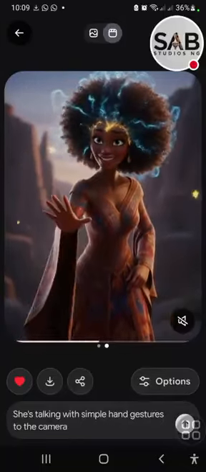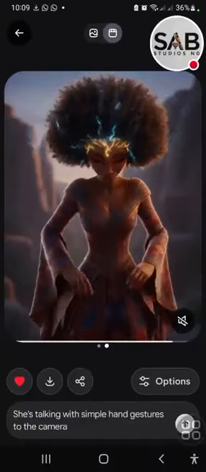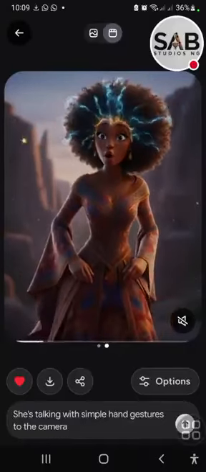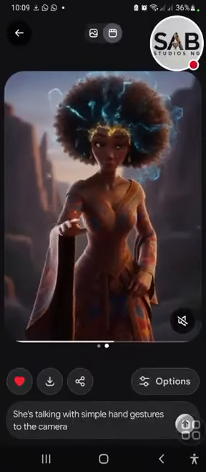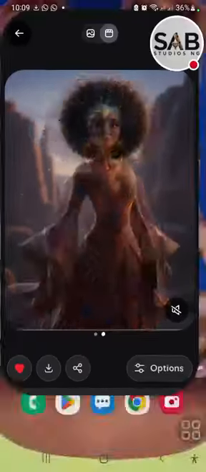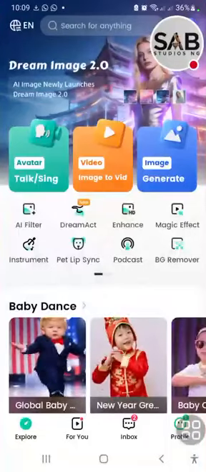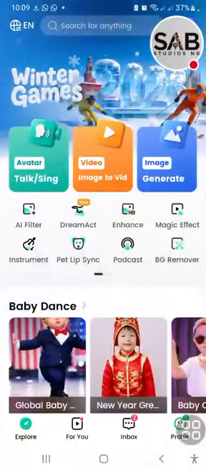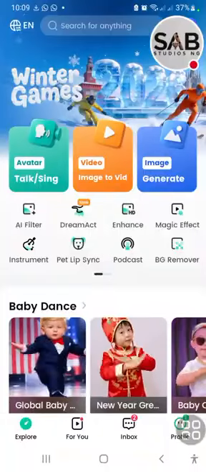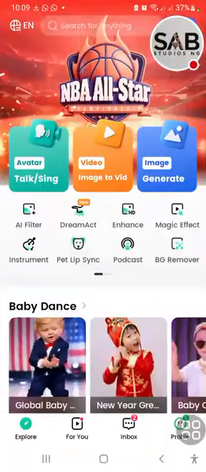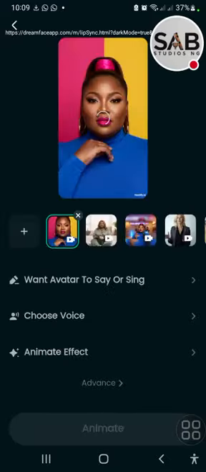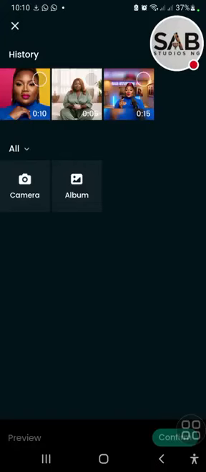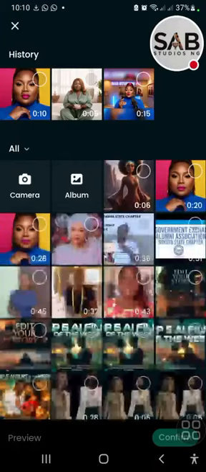It doesn't matter what she's saying, right? We just need that gesture, right? We are not going to use the sound from here, but we download this video, then we go to our Dreamface. When you come to the interface of Dreamface, what you're looking for now, because you want to add your own speech, right? You click this talk and sing. Click it and then import the character that you want.